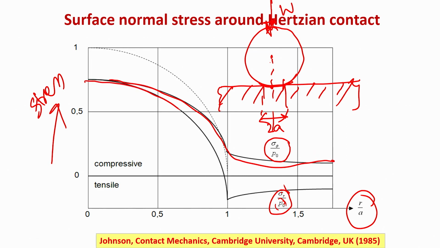And sigma r goes from compression to tension, and as you go along this region outside the contact zone, the stress is particularly tensile in nature. So, this is the tensile stresses, and this is the compressive stresses. Therefore, most of the contact zone is essentially dominated by compressive stresses.